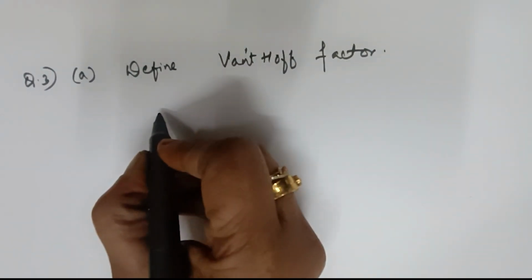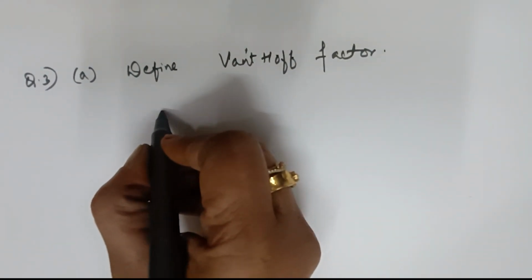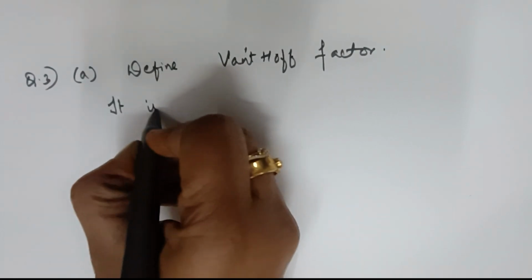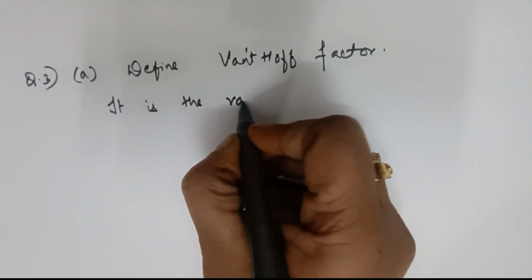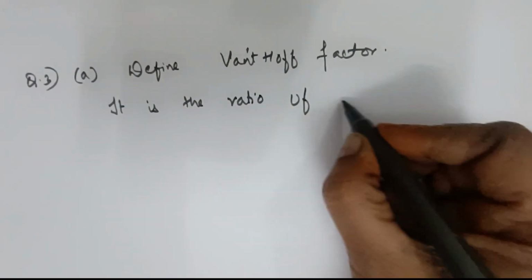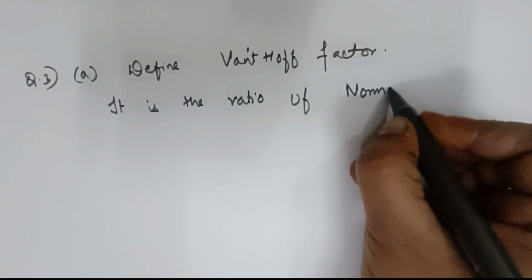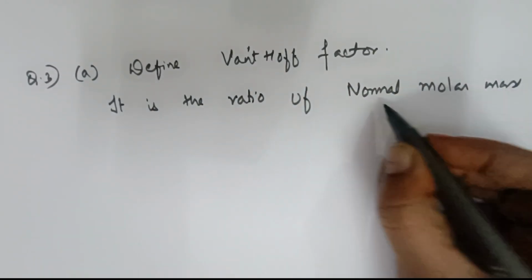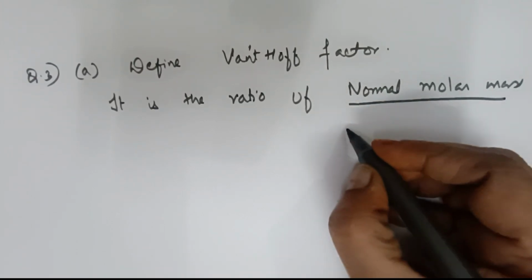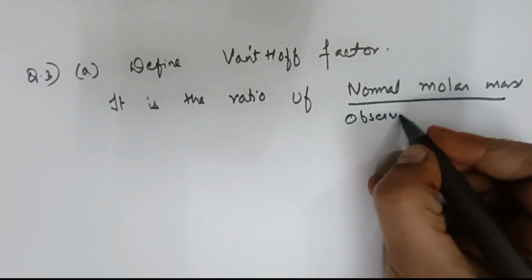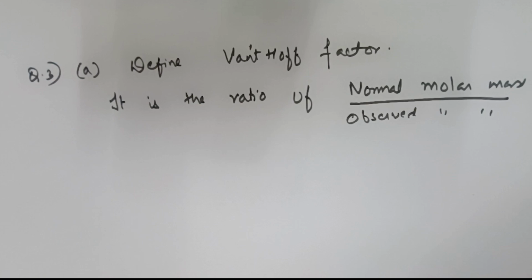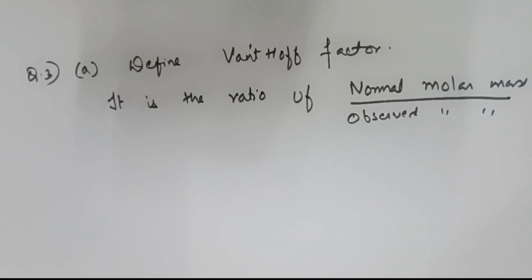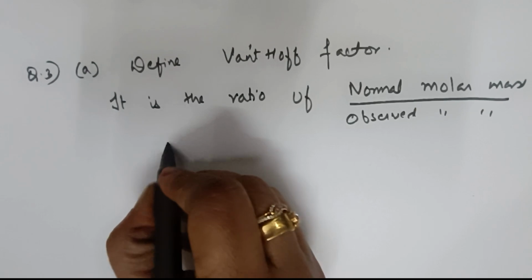I'm just writing it in a simpler way: the ratio of normal molar mass to observed molar mass of the solute.